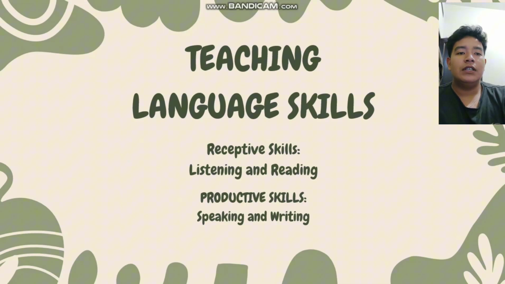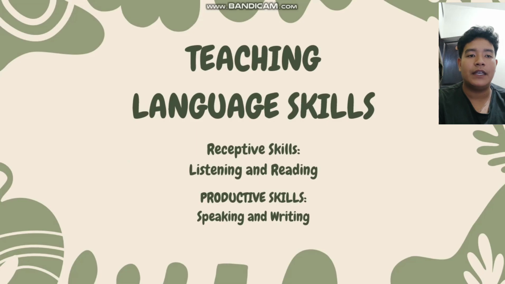When you are teaching language skills to young learners, it's important to balance both receptive and productive skills. Listening is often the first skill to be developed and can be taught through songs, stories, and total physical response or TPR activities. Reading for young learners usually starts with phonics, picture books, and story-based activities.